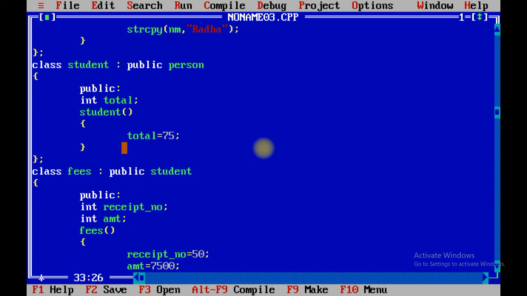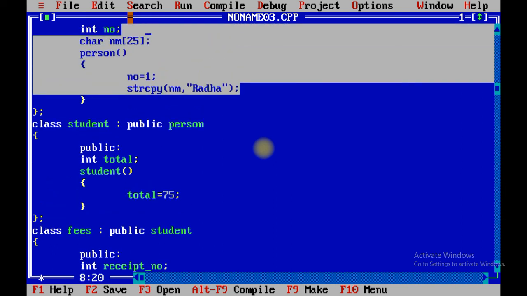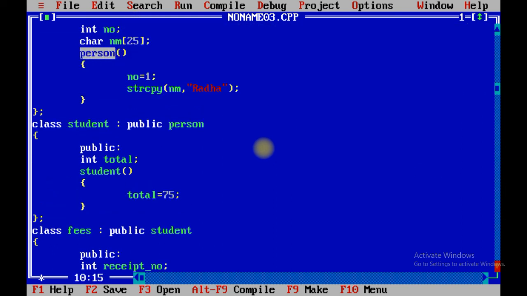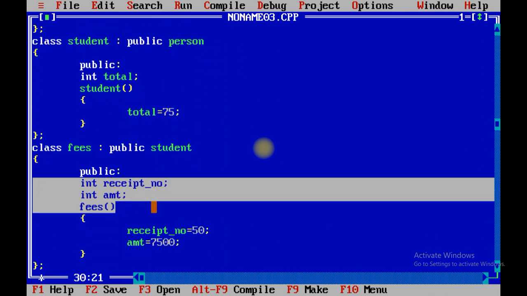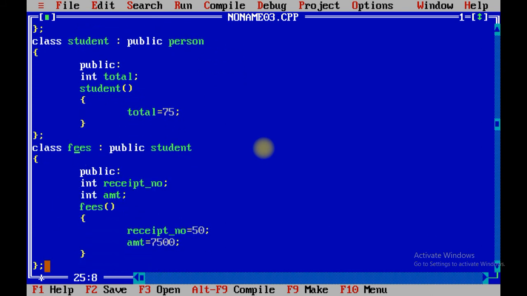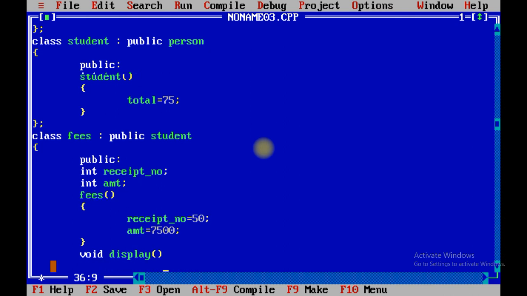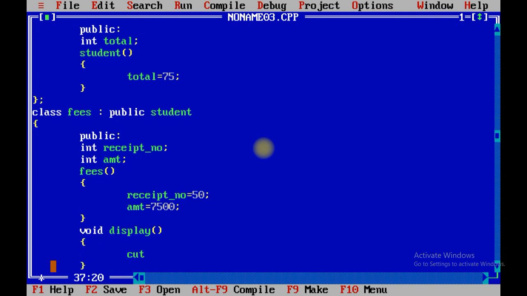So remember one thing, total is a property of the student class, name and number are properties of the person class, receipt number and amount are properties of the fees class. Now the fees class also contains a display function. We are going to display all the 5 variables inside display, and over here you are able to see that fees is able to access the properties of student as well as the properties of the person class.